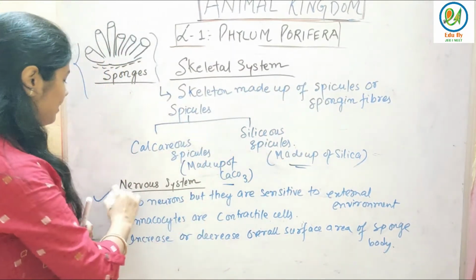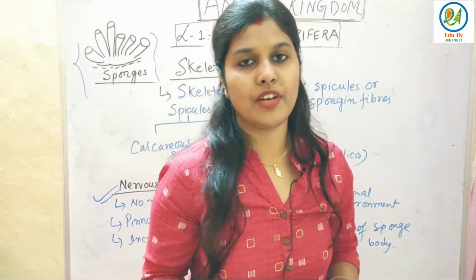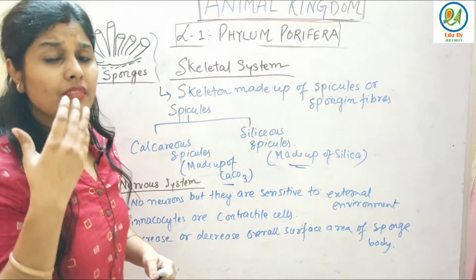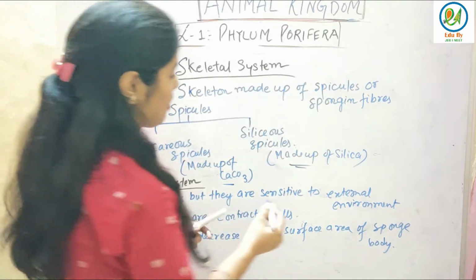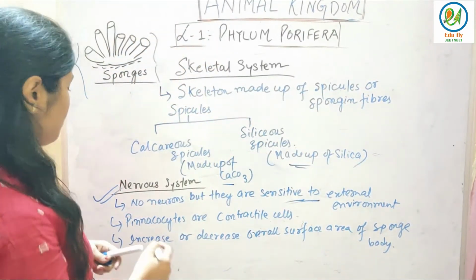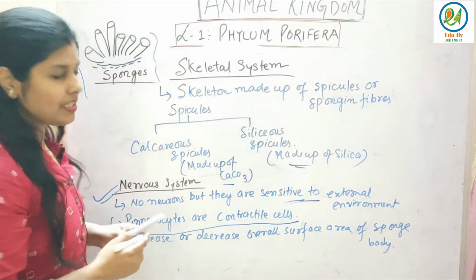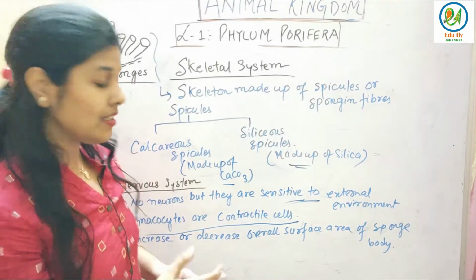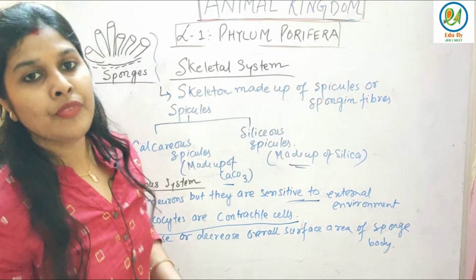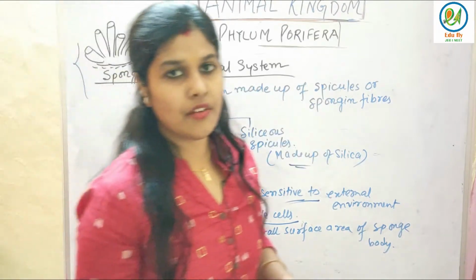Fine. Now let's see the nervous system. Neurons are not present because they are not an advanced form of organism, but they can sense the external environment. They are sensitive to the external environment. Fine. Pinacocytes are contractile cells, and these pinacocytes help the sponges to increase or decrease the surface area of their body.